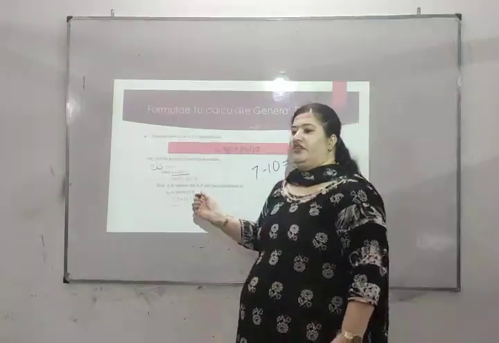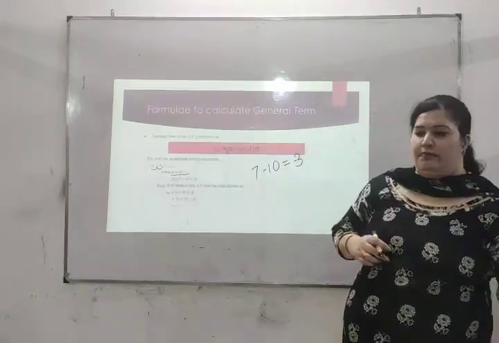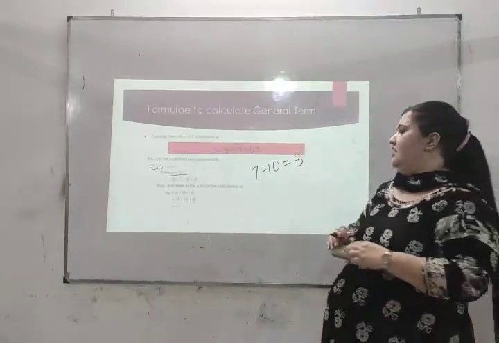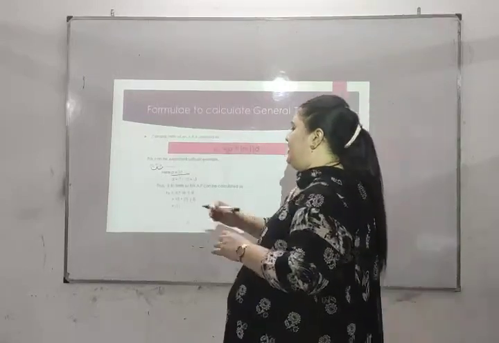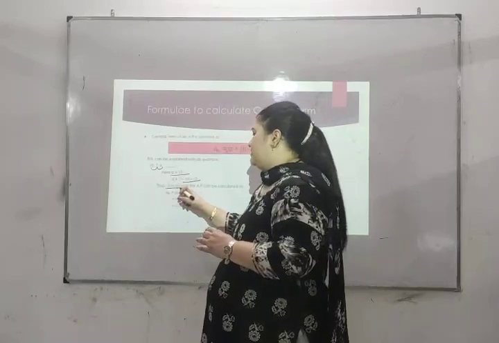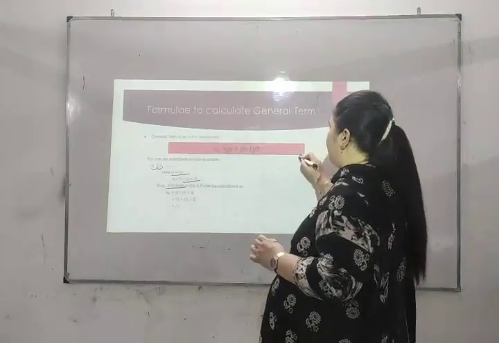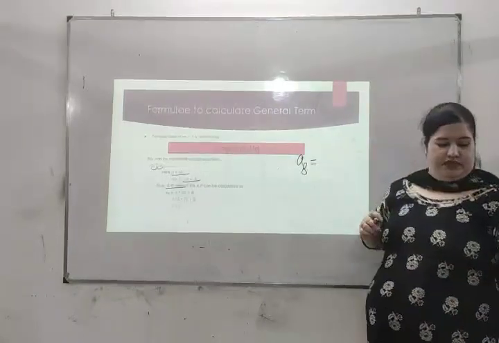So here what is the difference, or d kya hai? Minus 3. Here d is minus 3. And what is A? A is 10. So A is 10 and d is minus 3. And we have to find the 8th term. What will be the 8th term?